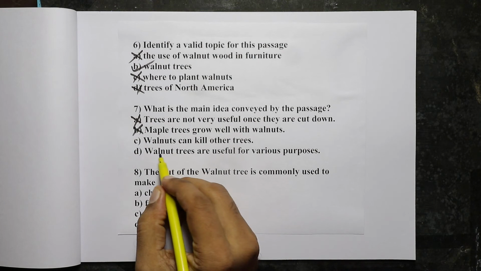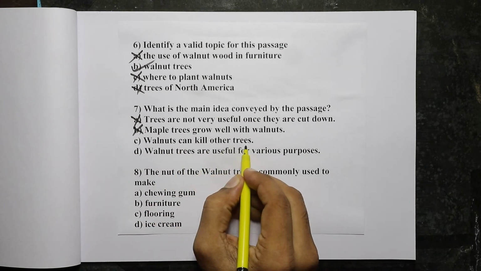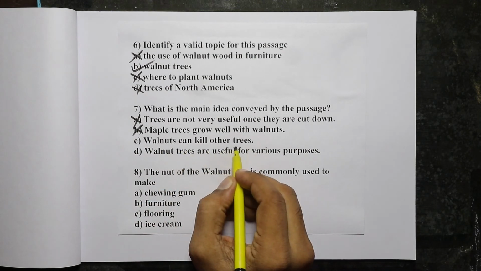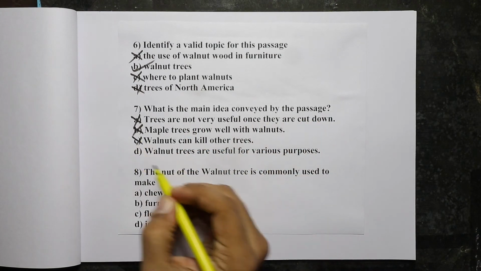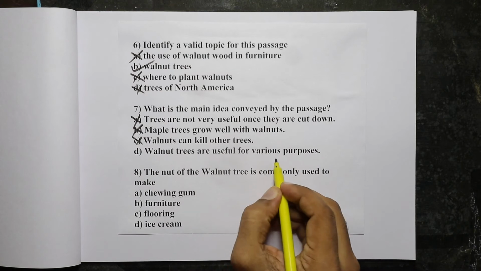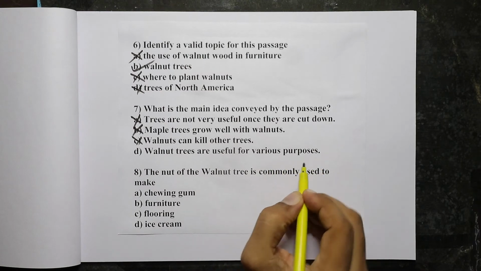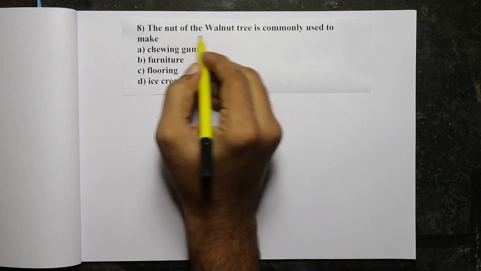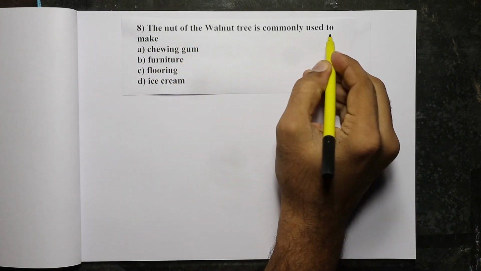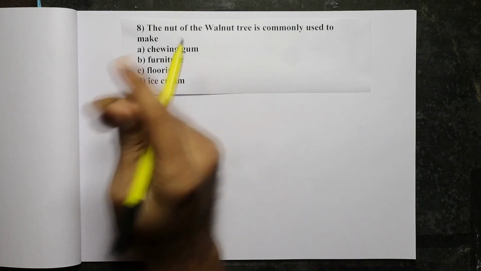So B is wrong. Walnuts can kill other trees. This is also mentioned in the third paragraph, but that is not the main idea conveyed by the passage. So C is wrong. Walnut trees are useful for various purposes. Yes, this is the main idea conveyed by the passage. So D is right.